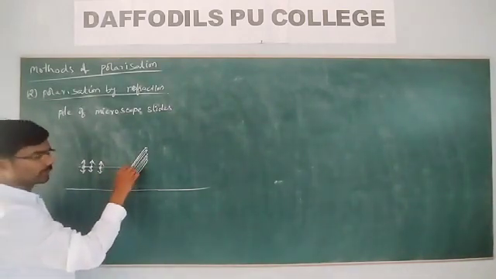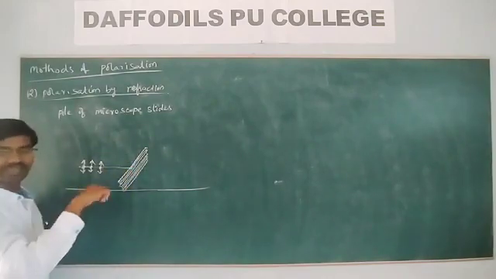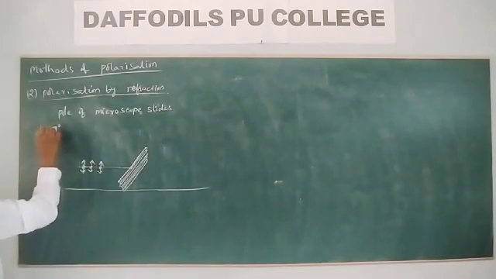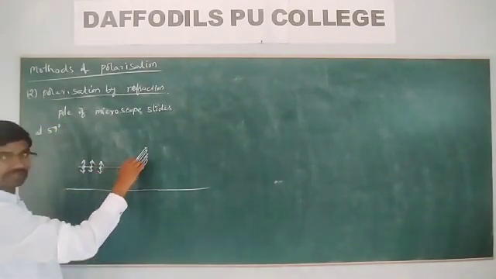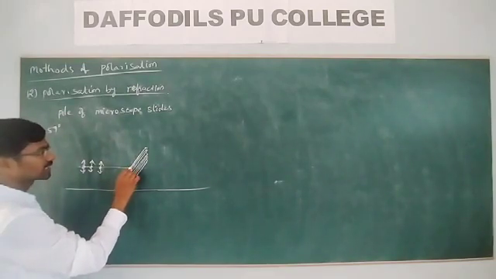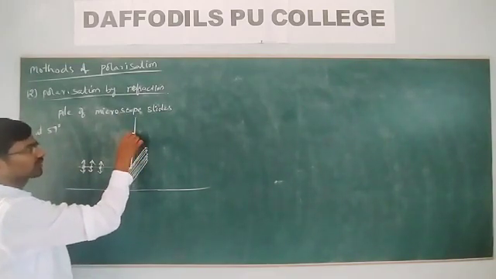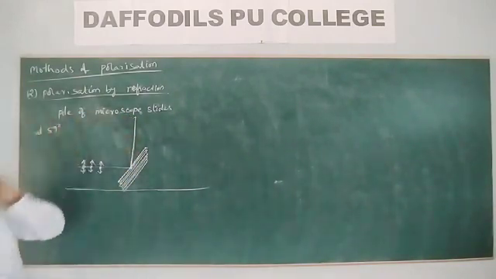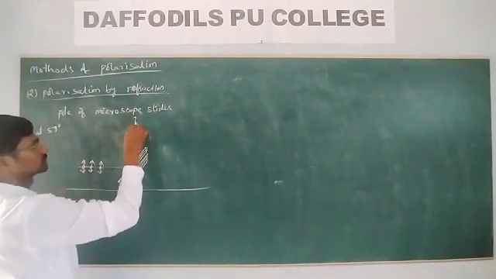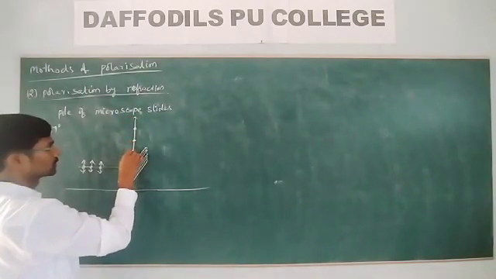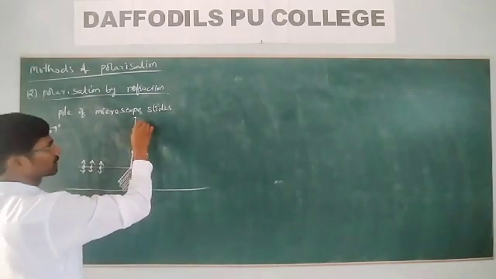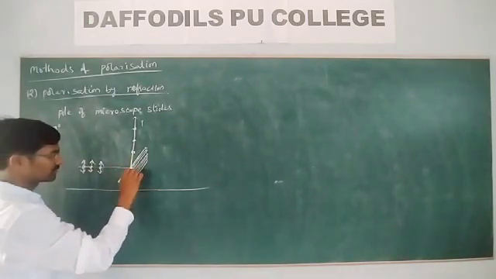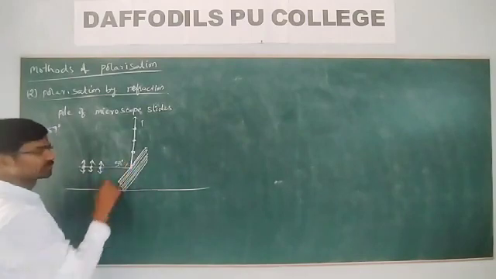Here the angle is 57 degrees. Whenever unpolarized light is made incident on these slides at 57 degrees, the light gets reflected. The reflected light is completely plane polarized, perpendicular to the plane of the paper, or the plane of incidence. So this is the perpendicular reflected light. Here, 57 degrees.